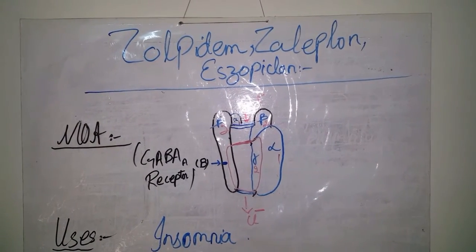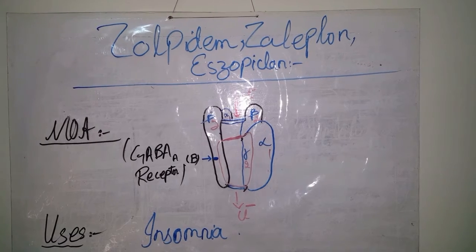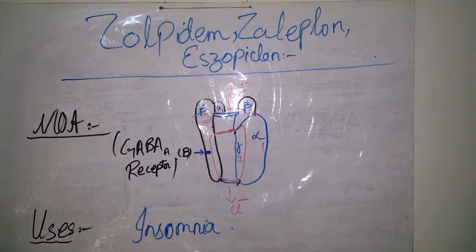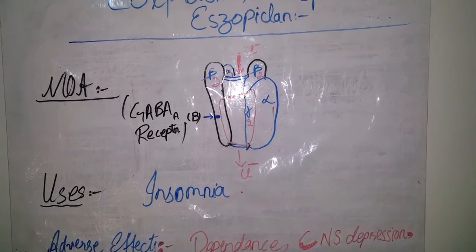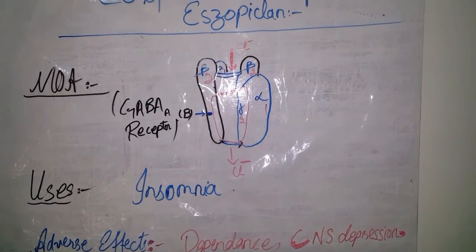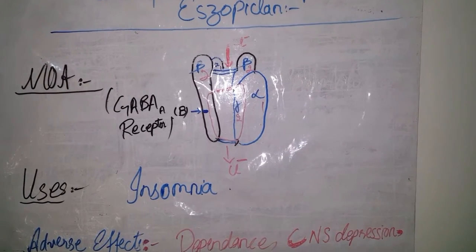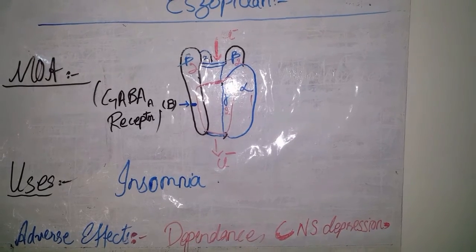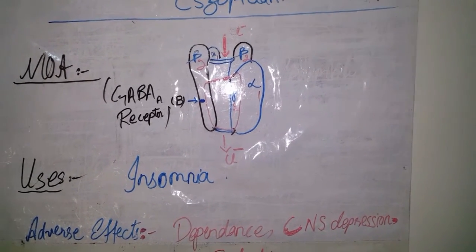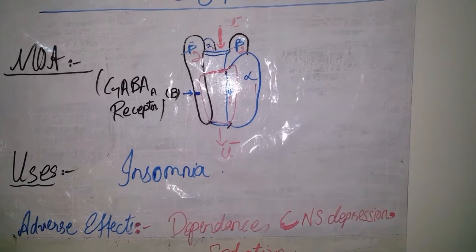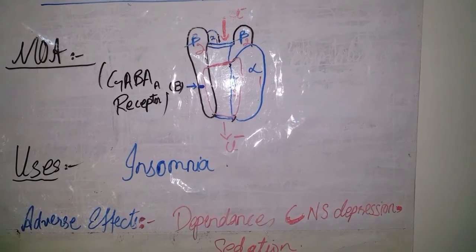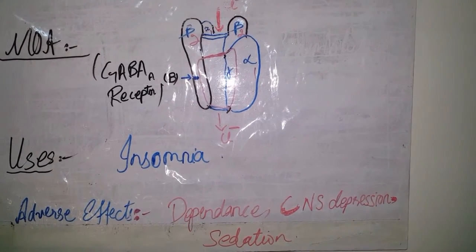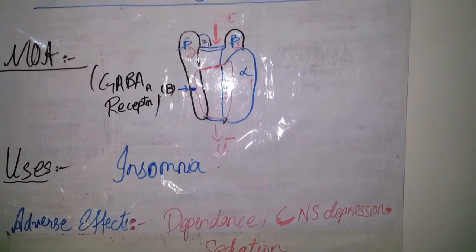Now we will discuss the zolpidem, zaleplon and eszopiclone. Mechanism of action. The mechanism of action of zolpidem, zaleplon and eszopiclone is that these drugs bind with the GABA A receptors in the brain at the site where the benzodiazepines bind, that is in between this alpha 1 subunit and gamma 2 subunit.